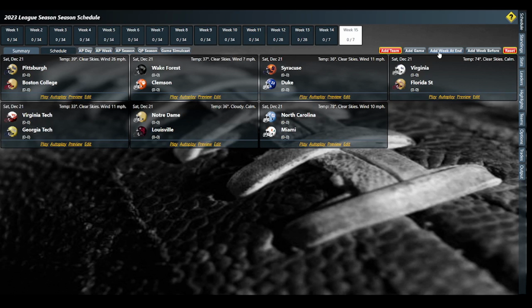So that's the plan. That's how we're going to do things for the 5-team little playoff here and all league conference games. And so that's the way you can set it up.